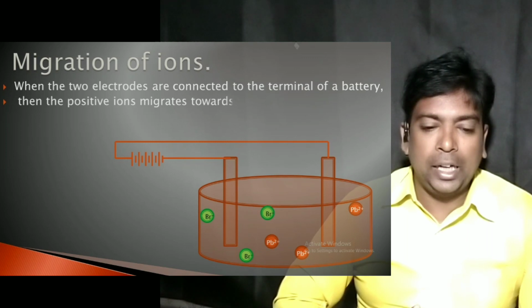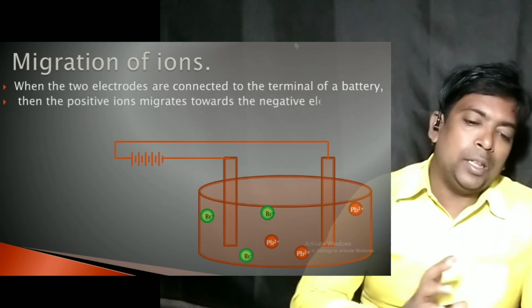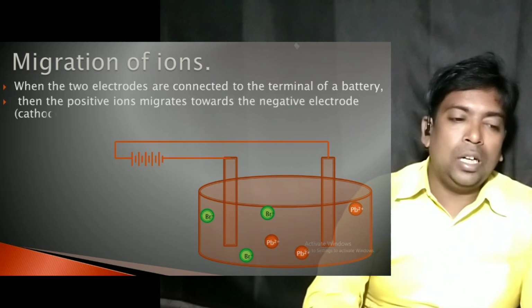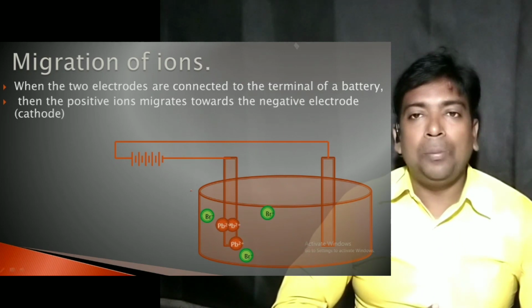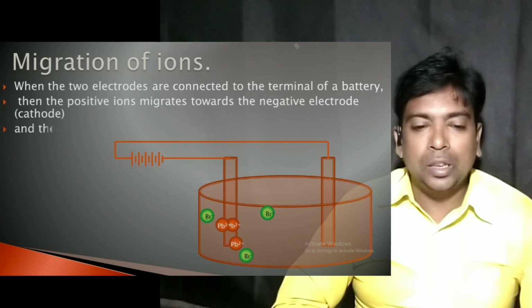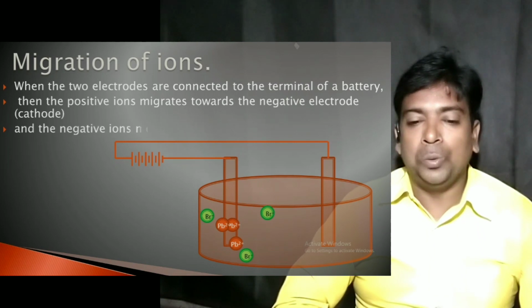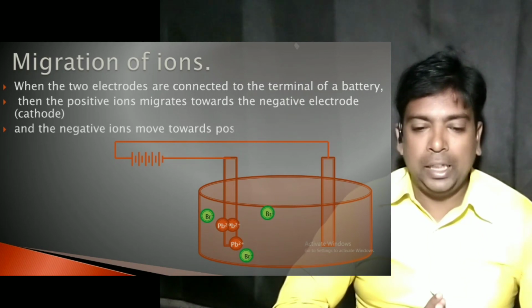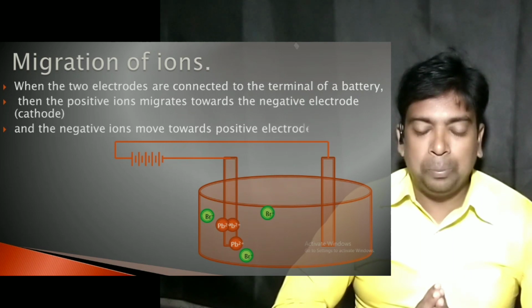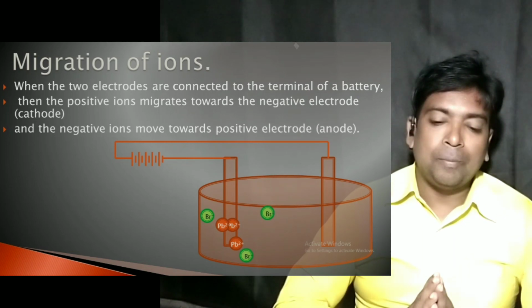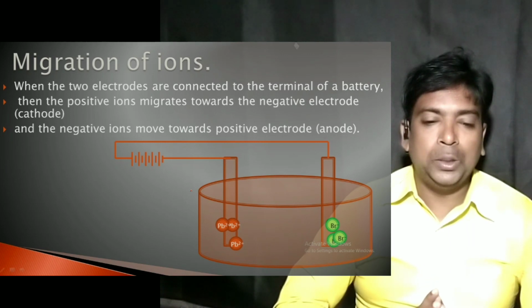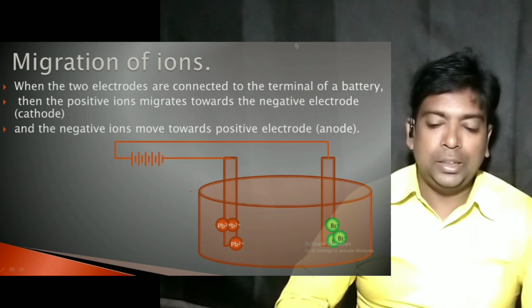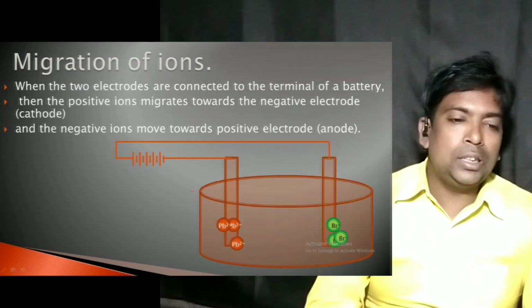You can see in the diagram, all positive ions move towards the cathode. On the other hand, all the negative ions move towards the positive electrode, which is known as the anode. In the diagram, you can see the negative ions moving towards the positive electrode known as the anode. So this is the migration of ions.